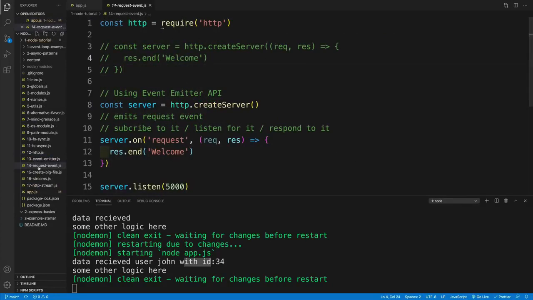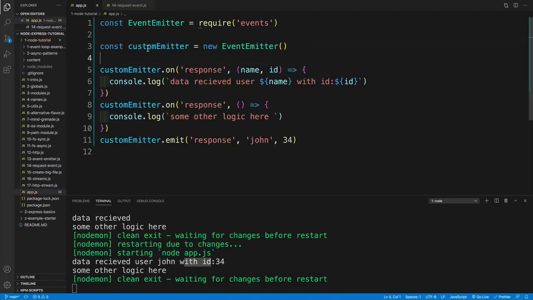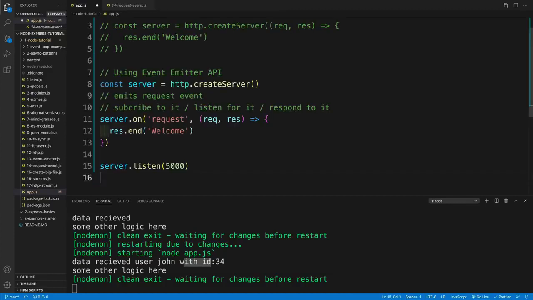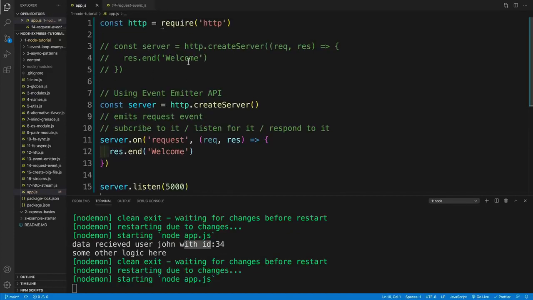And in order to show you that, I'll quickly set up a server. And again, the code for this one you can find at 14 and then request event. So I'll copy all the contents from the file and then just copy and paste. And notice something interesting where again, yes, we're getting the HTTP module.